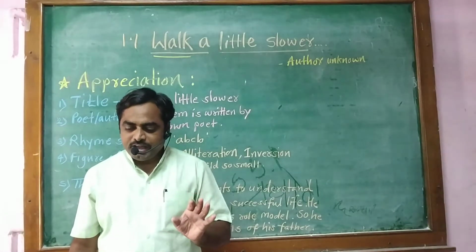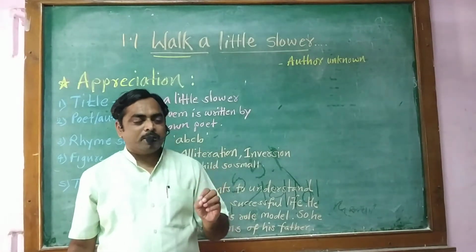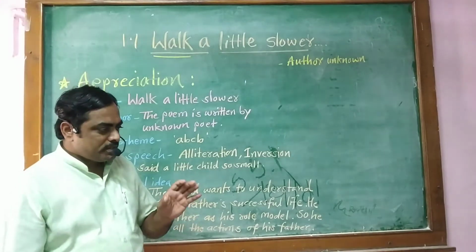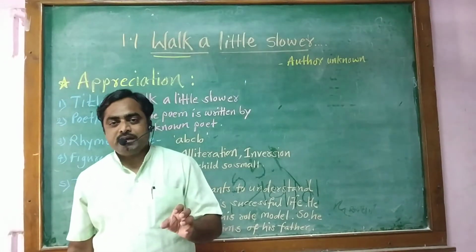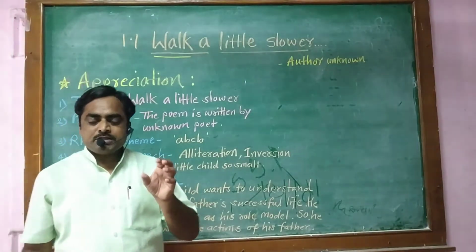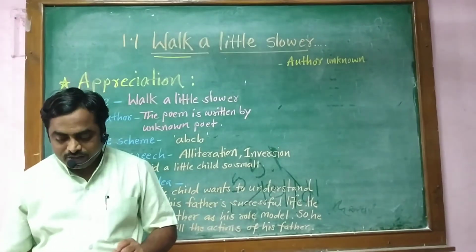What would happen if the child tried to walk? If the child tried to walk, he will fall down. Why? Because the child is too small to understand the activities done by his father, or the child is too small to compare the speed of his father.